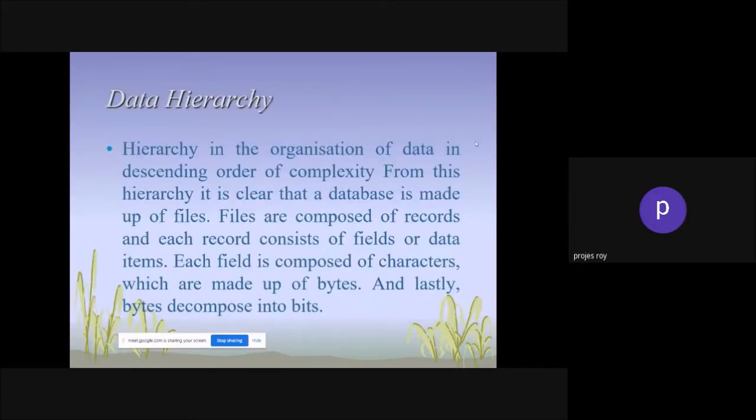Now here, the hierarchy is the organization of data in a descending order of complexity. From this hierarchy, it is clear that the database is made up of files. Files are composed of records, and each record consists of fields or data items. Each field is composed of characters, which are made up of bytes, and lastly, bytes are decomposed into bits.